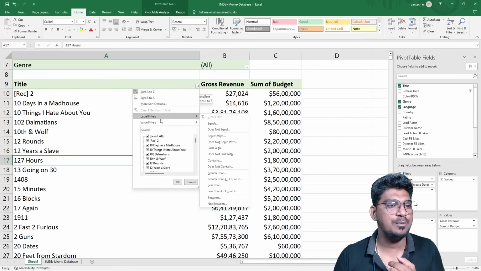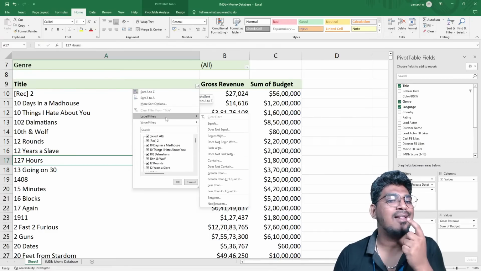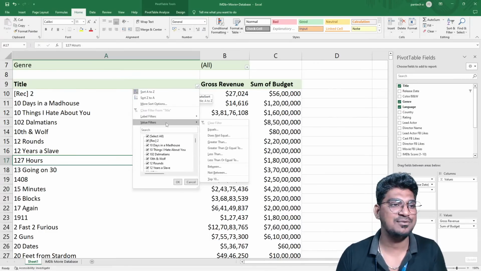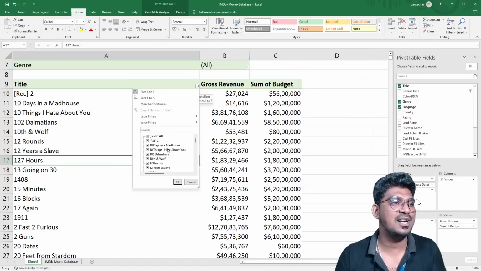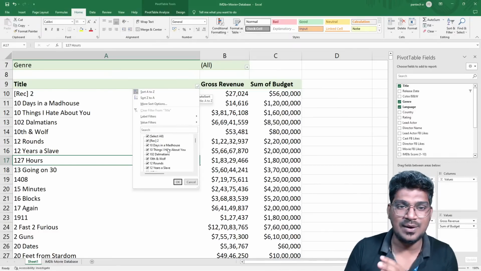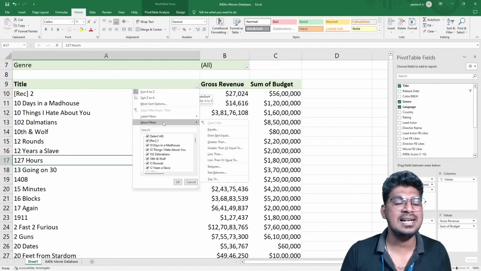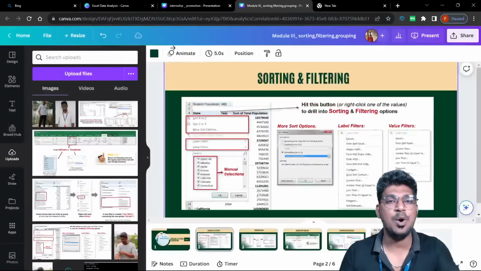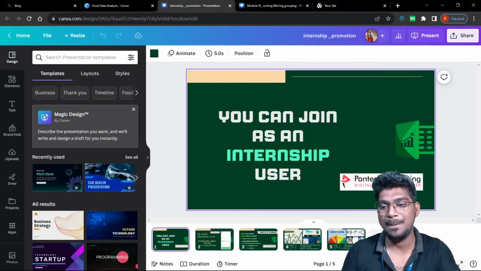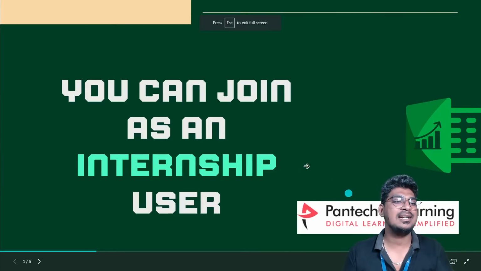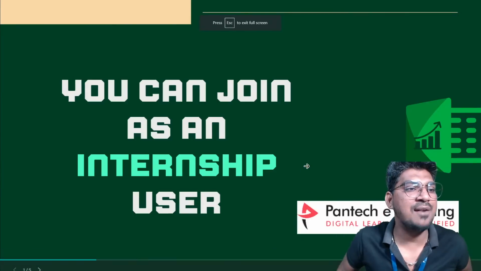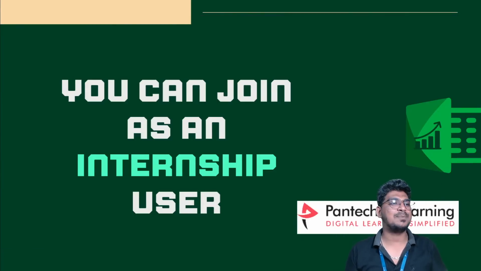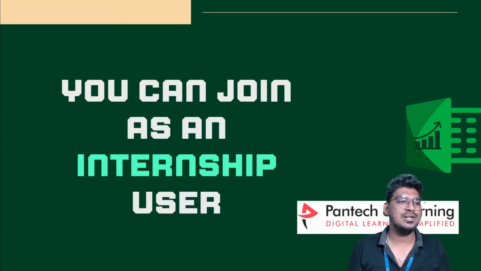After that, we are going to get into the label filter and also the value filter, and this is a manual filter based on the title. I will show the demo of the label filter and also the value filter. Before that, I'm going to discuss this internship program. Hope you guys are understanding till now. After I finish this promotion, I'm going to discuss the label filter and the value filter with you.